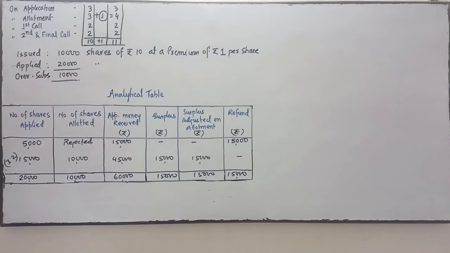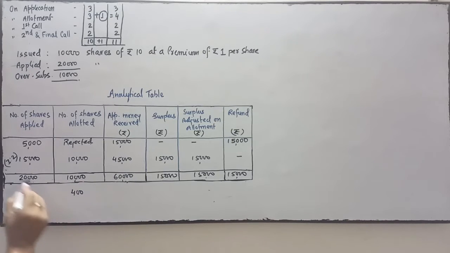On 400 shares there is a default. The 400 shares are not paid of allotment money, first call money and second and final call money by the shareholder holding 400 shares.